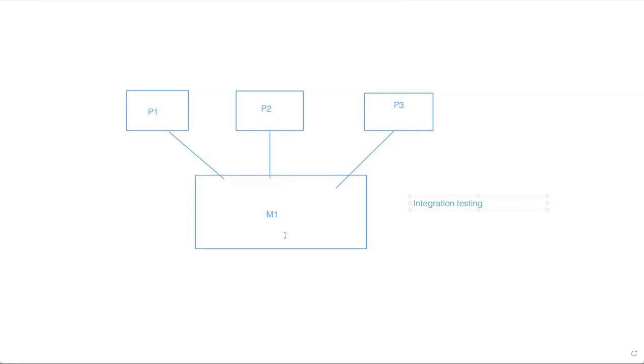If we want to conduct these two testings, we need to know the programming skills or internal logic of the program. That is the reason these two testings are done by the developers themselves in their environment. So unit testing and integration testing are done by the developers, right?